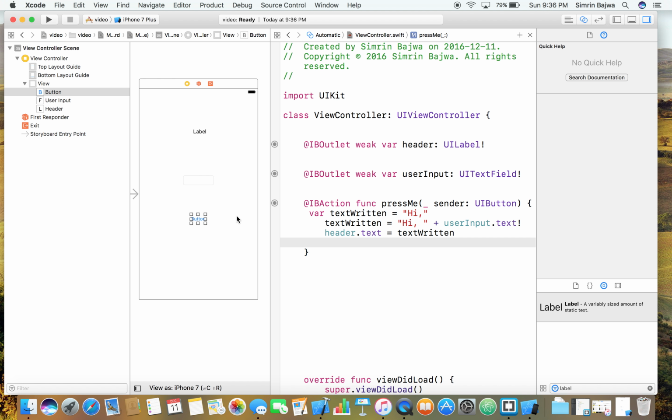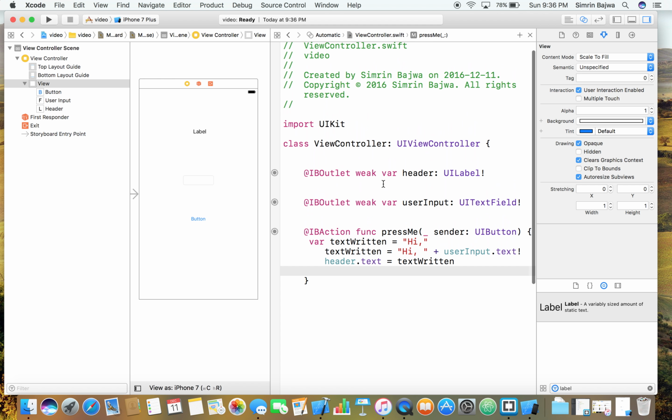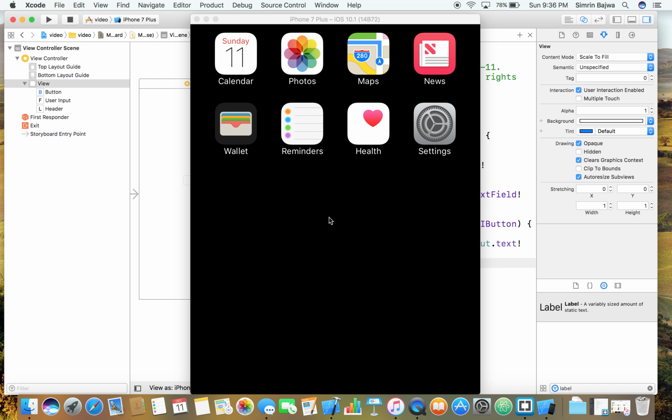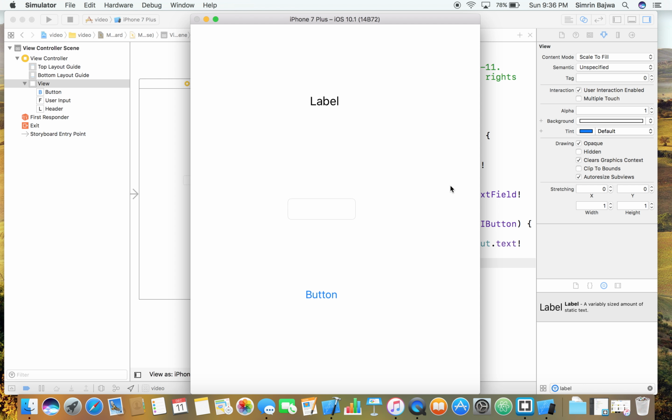So when the button is pressed and the name is already typed in here, it will show up hi, the name. As you can see, pretty simple. We're going to press Command R and that's going to run it. So it's building the display, and there we go. It opens up exactly how it would as an app. It loads, and now it's going to show how this will show in an app. So there's my label, there's the button, and there's the text field. I'm going to say the name Kim. Press the button, and there we go. It says hi Kim.